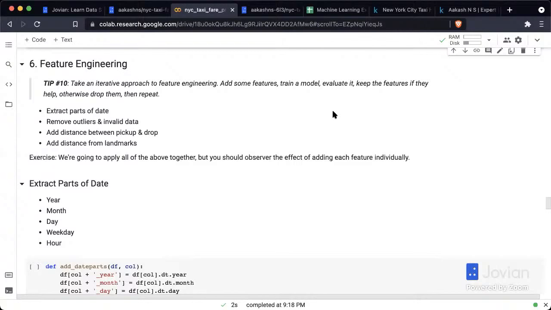Similarly with uint8, I looked at the number of passengers, and it seems like that's in the range of maybe 1 to 200. So if you just specify int, that's going to use int64, which is going to use 64 bits, but we can actually get away with 1/8 of that, just 8 bits, because the numbers we are dealing with are fairly small. So that's why uint8. So these are just techniques to reduce the memory footprint of the data set.